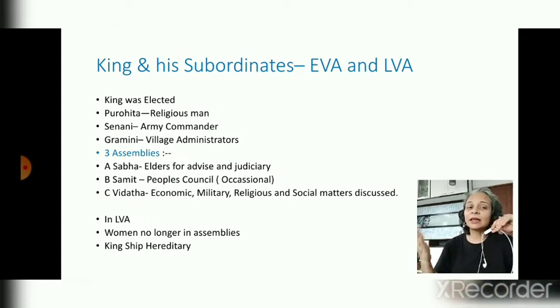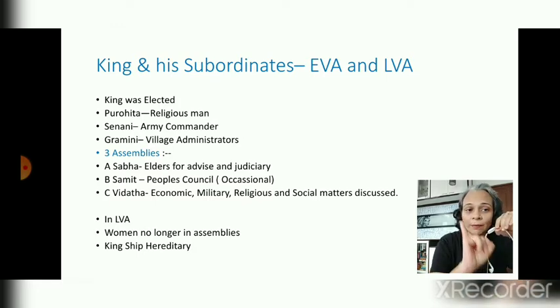Besides this, the third faction we talk about is the three assemblies. First, let us go over the names of these assemblies. First was Sabha, then Samiti, and Vidata. Now, what was done in Sabha? If you talk about today's time, it was more like a judiciary. Elderly people of the village or of the Jana, of the state, were members of it, and they were giving advice and doing justice for the people.